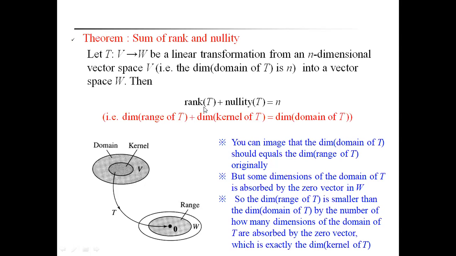In the previous slide, rank of T is equal to the dimension of the range of T. Nullity of T is equal to the dimension of the kernel of T. And n means the dimension of the domain of T. Domain of T means the vector space V. Therefore, the dimension of the vector space V.